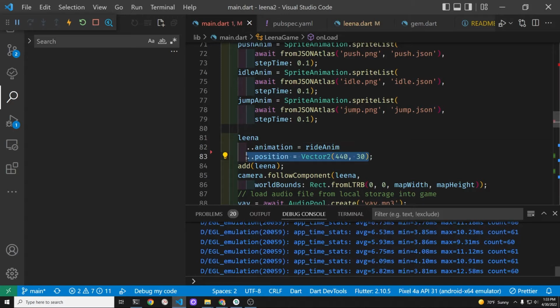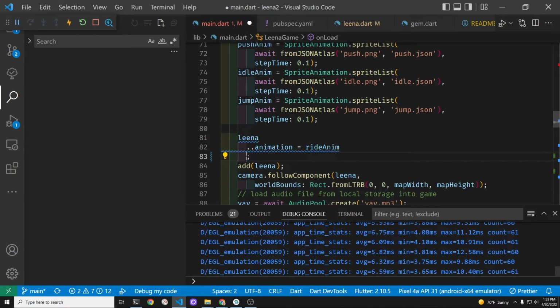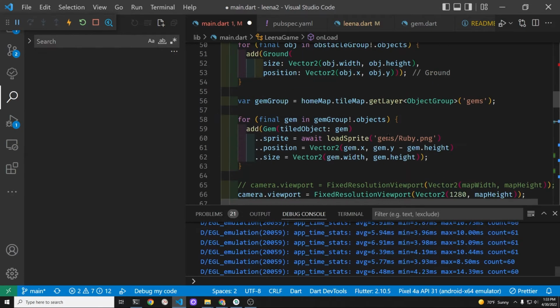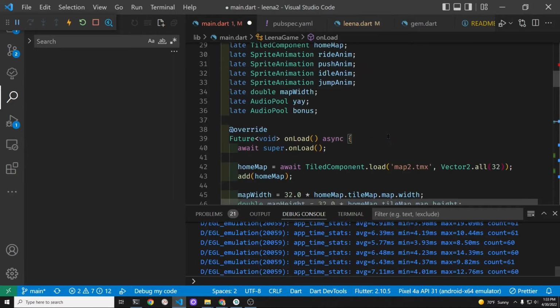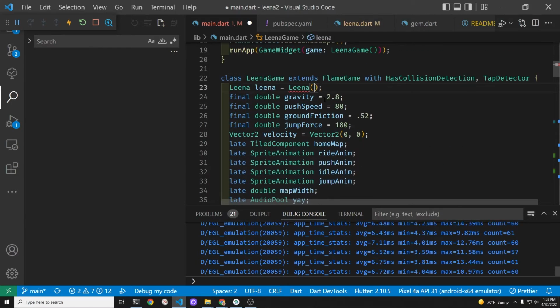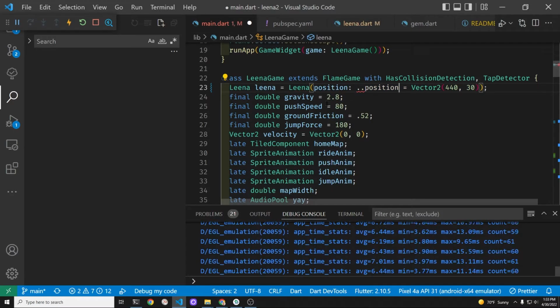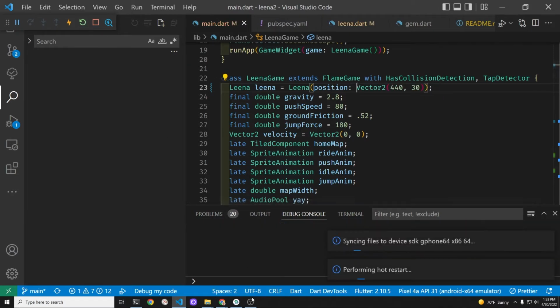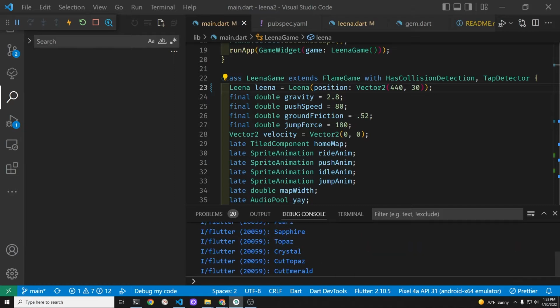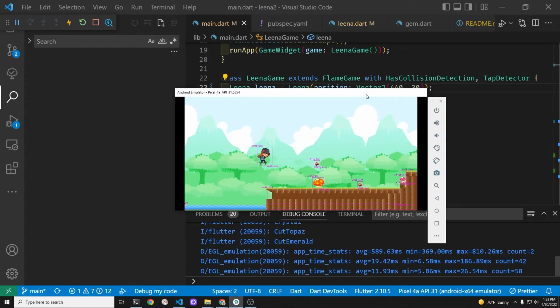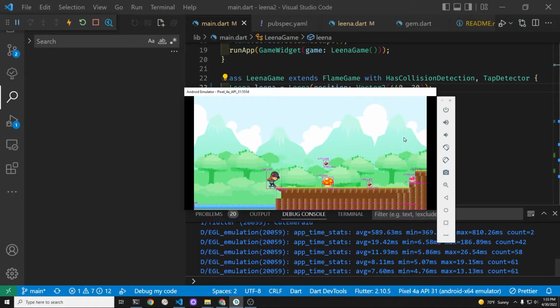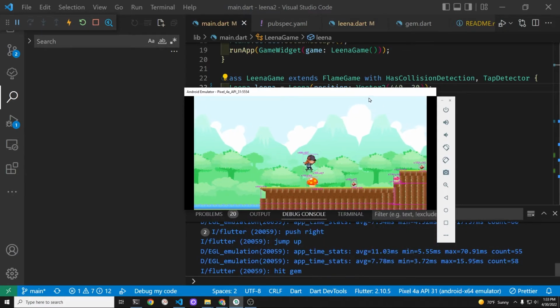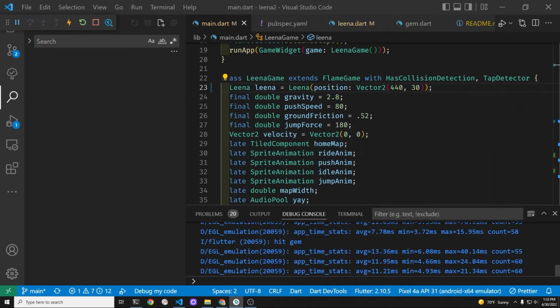Previously, we set the position in the cascade operator in the onLoad. But we'll just put everything on top here, where the Leena class itself accepts the position and passes over the position, right here at the top of this class. All right, let's just test it and make sure it works before we create the hitbox here. Oh, kickflip looks good.